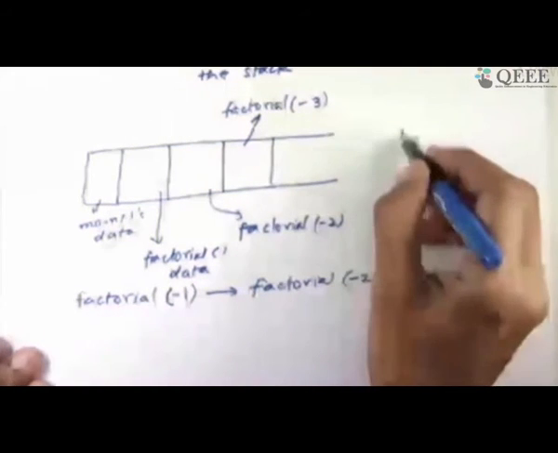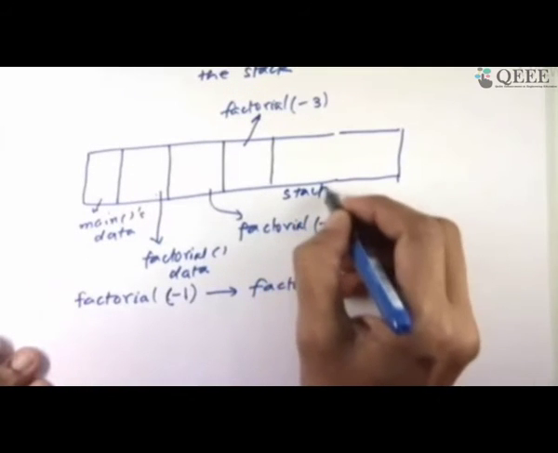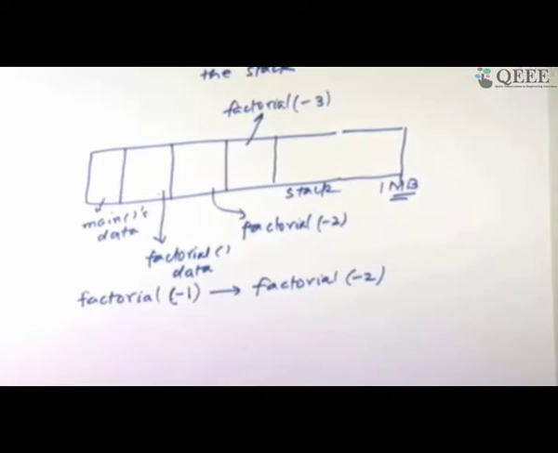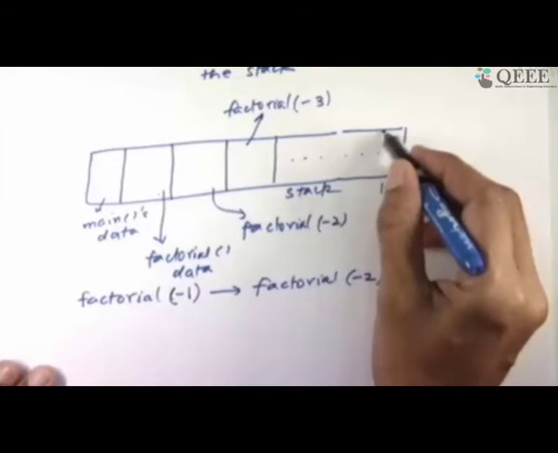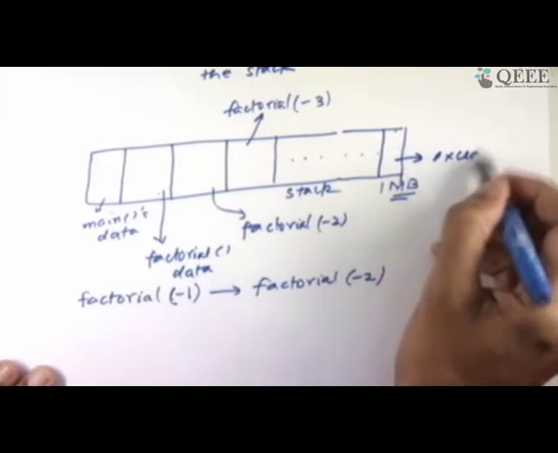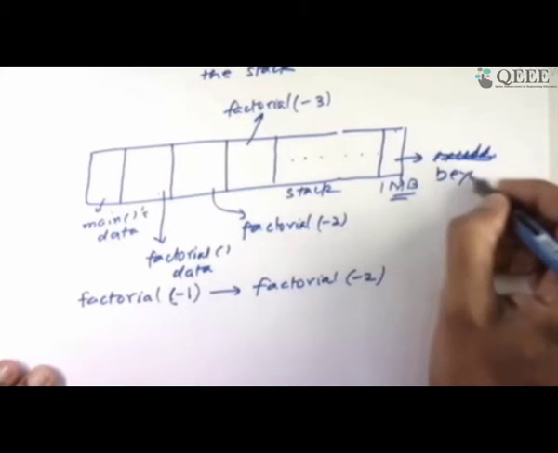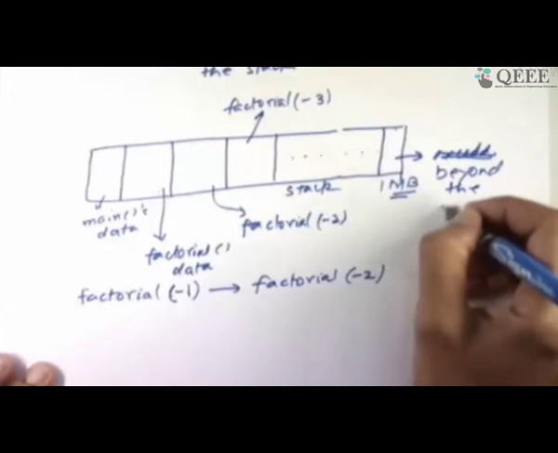Because finally the system has decided I'll give you some fixed size to the stack. Let's say the stack, just for sake of discussion, was given 1 MB size for every process. Since this is going to keep on growing, factorial will keep calling itself, there will come a point in time when it will try to exceed the space. Some call to factorial will go beyond the fixed stack size, beyond the stack limits.